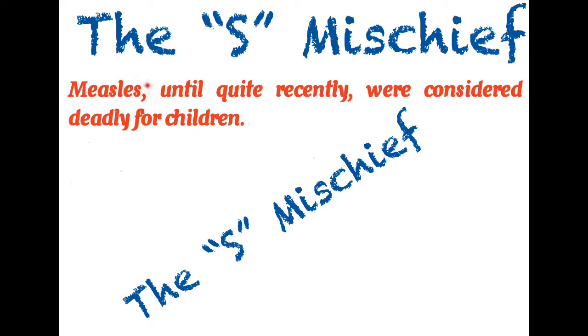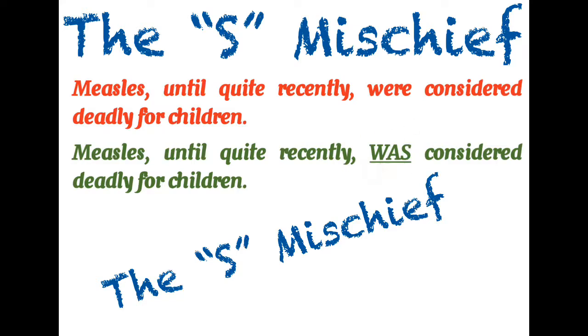It seems confusing if you do not know the meaning of this word. Measles is a disease. So it is the name of a disease, as statistics was the name of a subject. So measles is a singular subject. Until quite recently were, it is an incorrect sentence. The correct sentence is was, considered deadly for children.